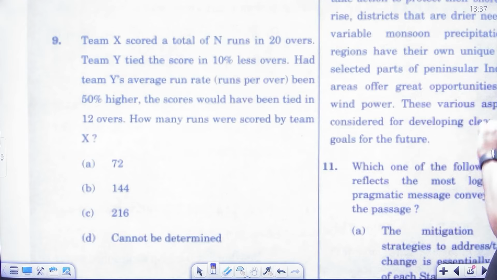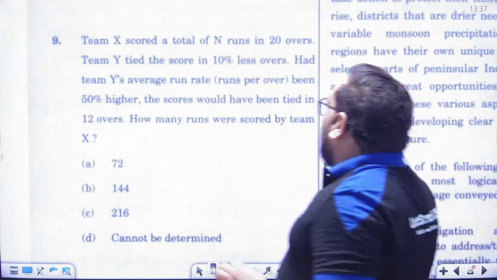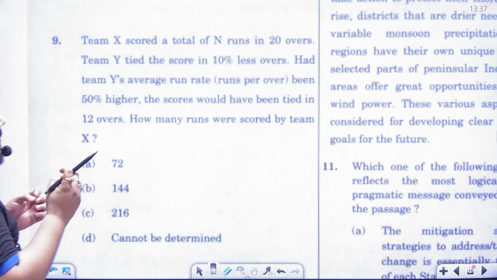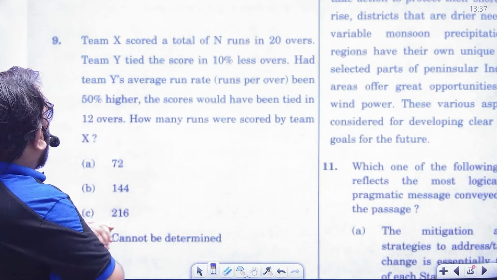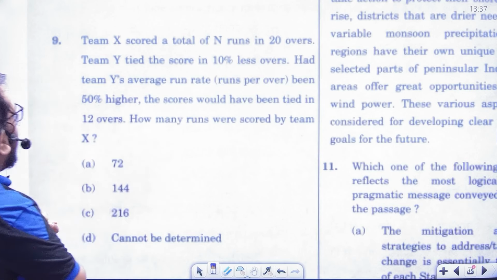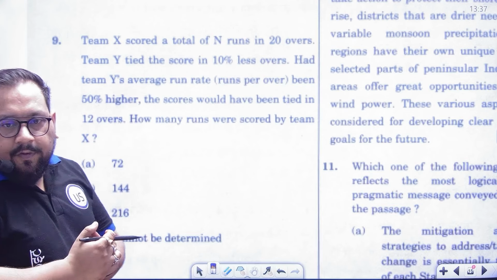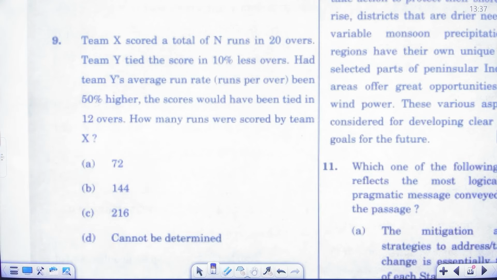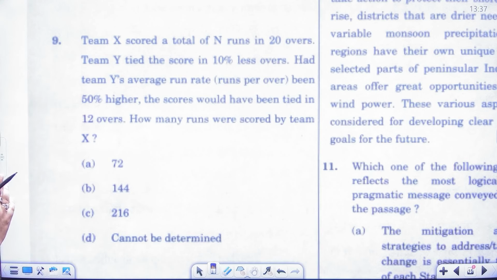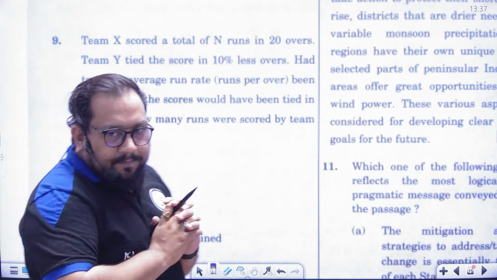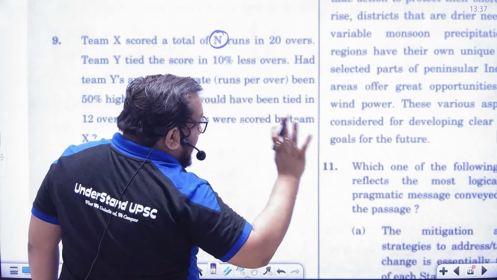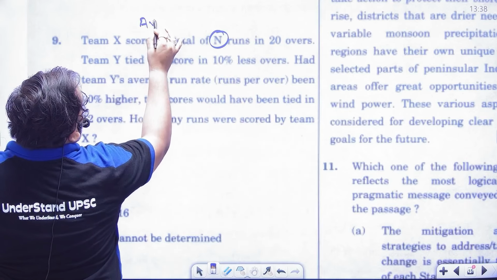Team X scored a total of n runs in 20 overs. Team Y tied the score in 10% less overs. Had Team Y's average run rate, that is runs per over, been 50% higher, the scores would have been tied in 12 overs. How many runs were scored by Team X? Okay, so we have to find out the value of n, and literally which topic it is, that is average.